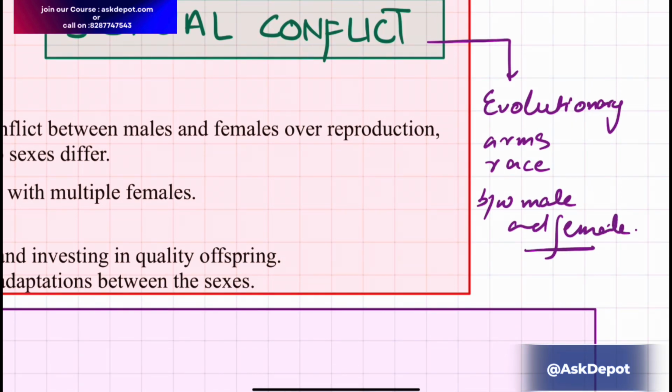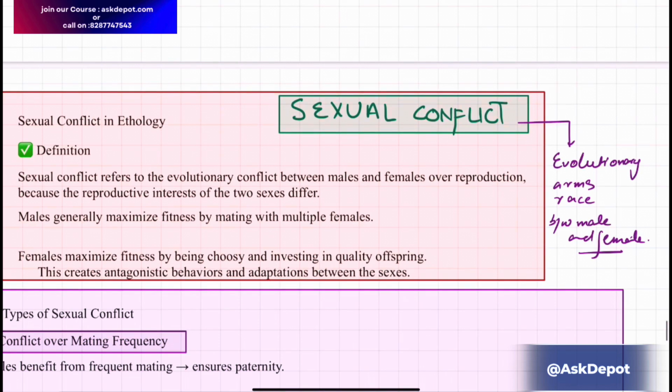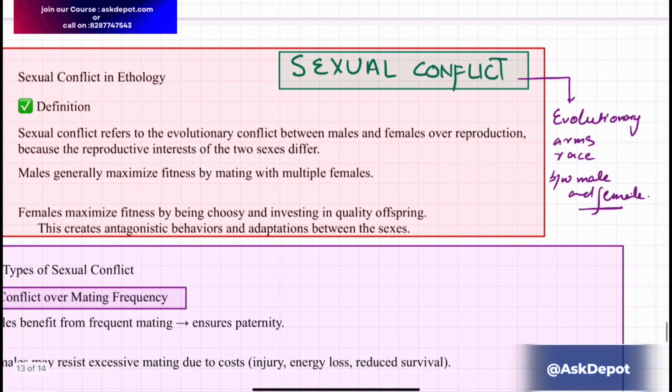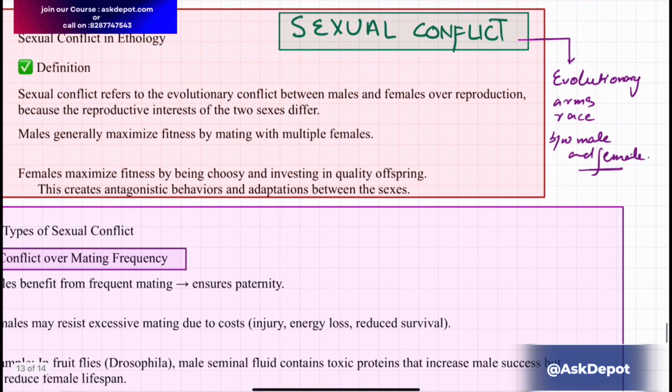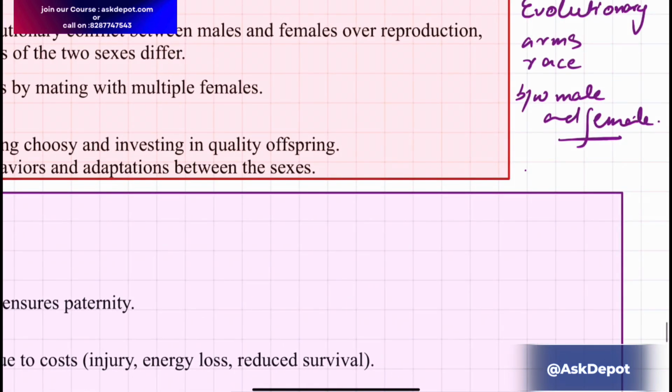For example, in Drosophila, it is observed that the more times the male mates, the more its chances of transferring its genes and producing offspring increase, but those of the female decrease. This is sexual antagonism: the male's chances increase and the female's decrease. We will read about this in one of the examples.